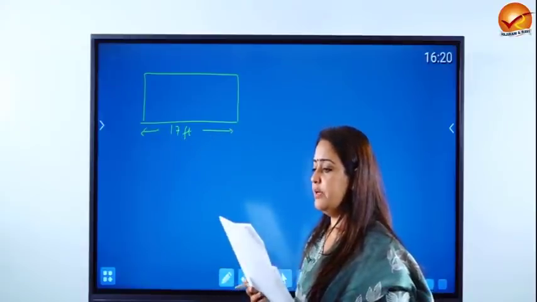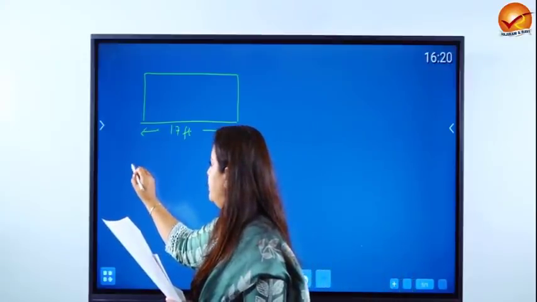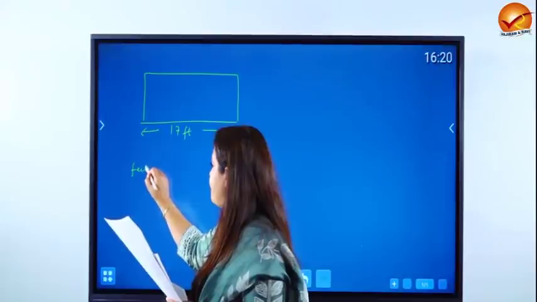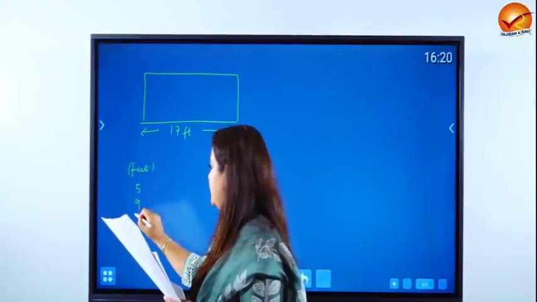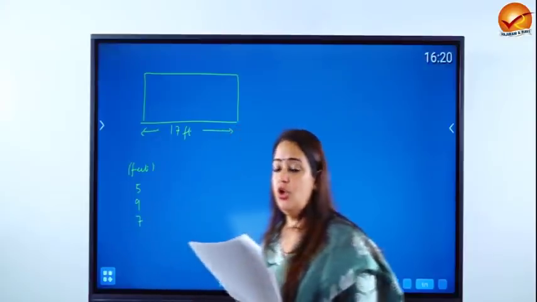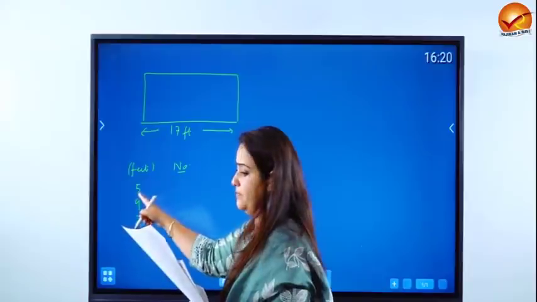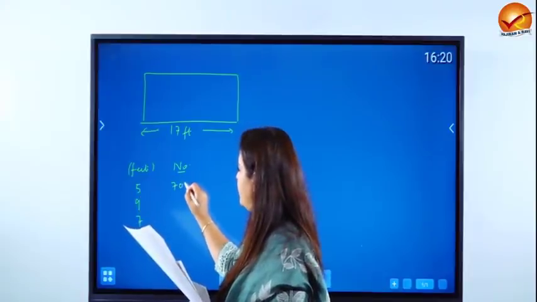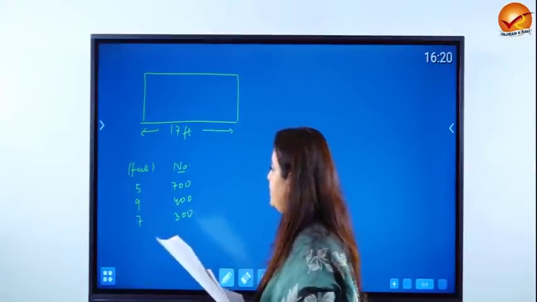The requirement according to curtain length is as follows. They need 5 feet, 9 feet and 7 feet long curtains, and the number required: 5 feet curtains they require 700, 9 feet they require 400, and 7 feet they require 300.